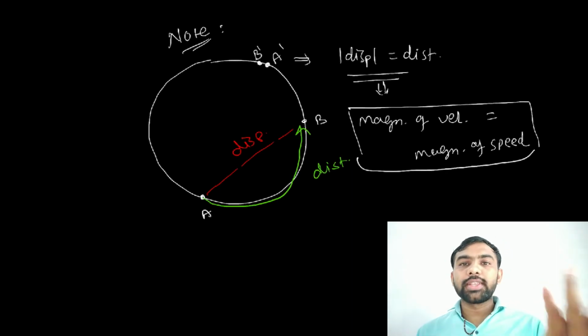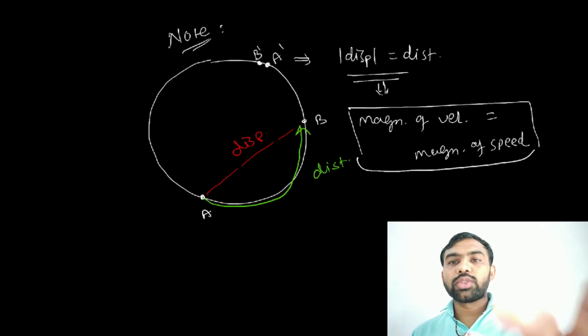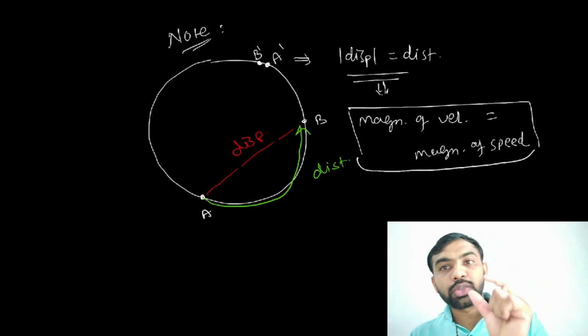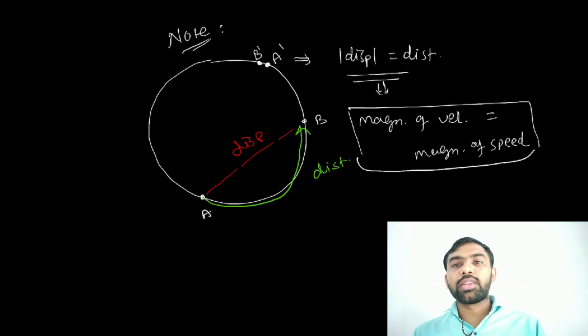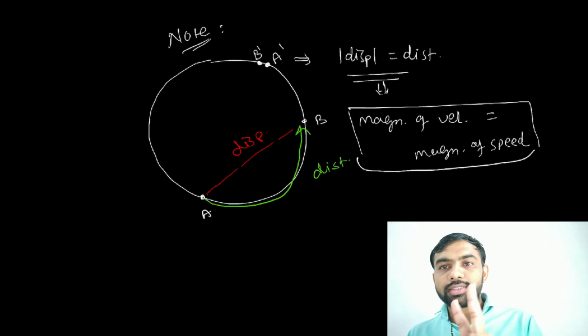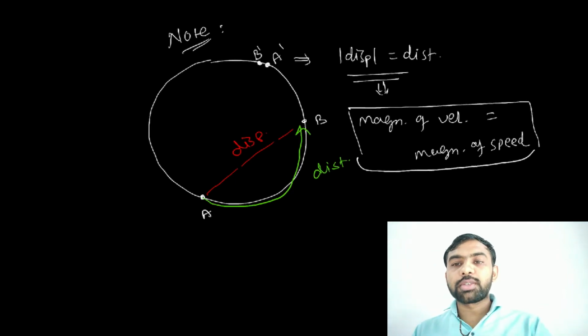Actually, speed is a scalar quantity, so it is always in magnitude, but velocity is a vector quantity, maybe positive, maybe negative, maybe zero, everything is possible for velocity. So for the instant case both are the same in magnitude. All of you must note this, then after we go to the next one.